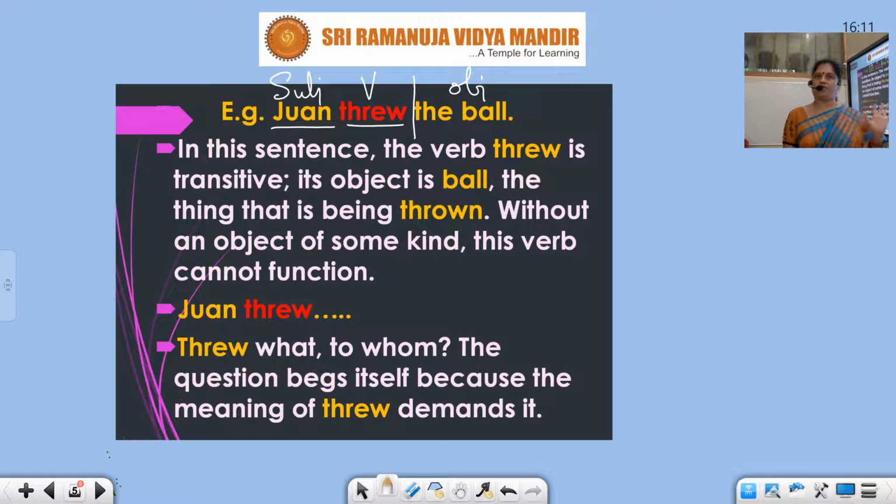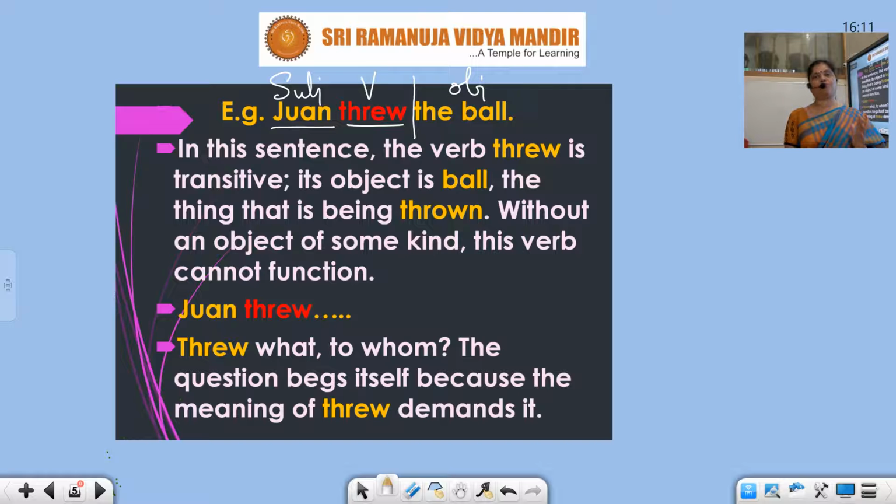The sentence is meaningful. So there, to some extent, it doesn't require an object. It doesn't demand an object. So is playing is an intransitive verb. But supposing I say he is playing with a ball. He is playing with what? With a ball. Then, because I've supplied an object, it's going to become a transitive verb.